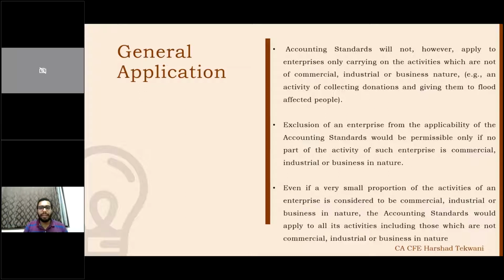So as a CA, when we are taking an assignment of an audit or attestation function, we need to make sure that the accounting standards will not apply only in a case where there is a fully charitable or non-commercial, industrial, or non-business activity. Otherwise, AS will apply. And when I say AS will apply, the disclosure parts of the AS, the specific notes to accounts disclosures, are required to be done, and the chartered accountant is required to make sure that those disclosures are appropriate as per the standards, which most of the time we exclude.